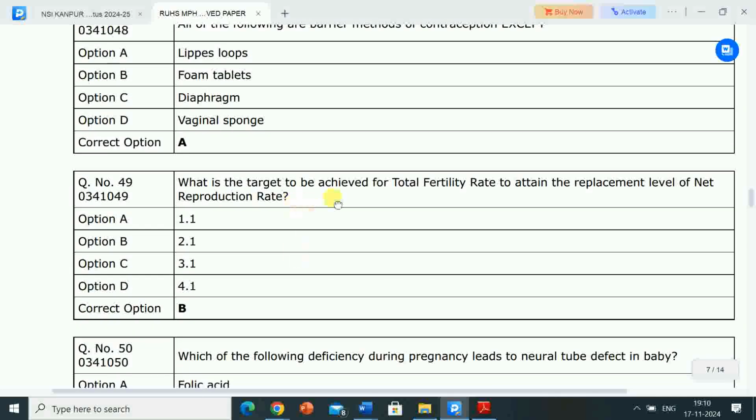Next question is what is the target to be achieved for total fertility rate to attain the replacement level of net reproduction rate? Options are A, 1.1, B, 2.1, C, 3.1, D, 4.1. Correct answer is option B, 2.1. So 2.1 is the target to be achieved for total fertility rate to attain the replacement level of net reproduction rate.